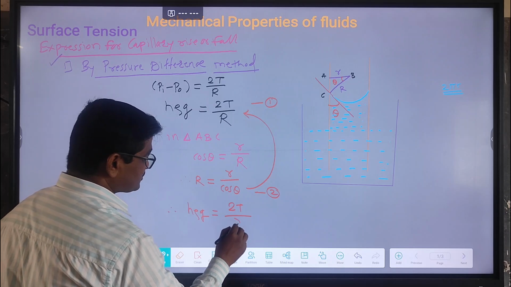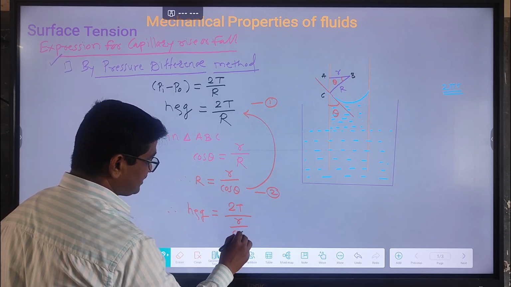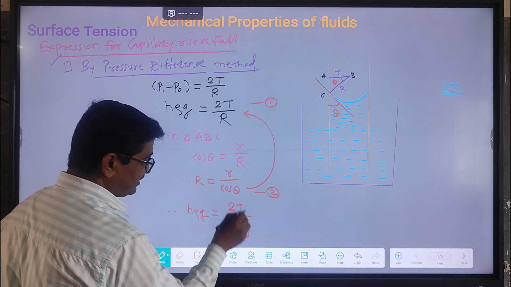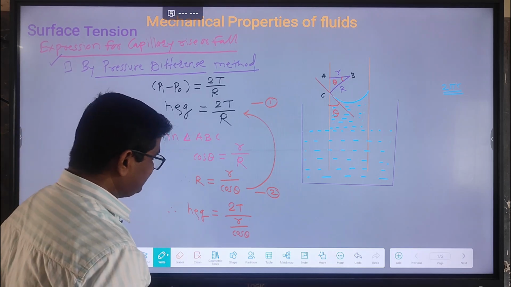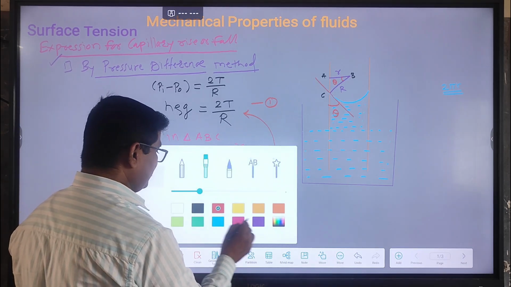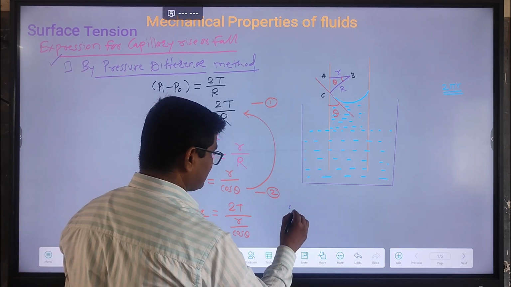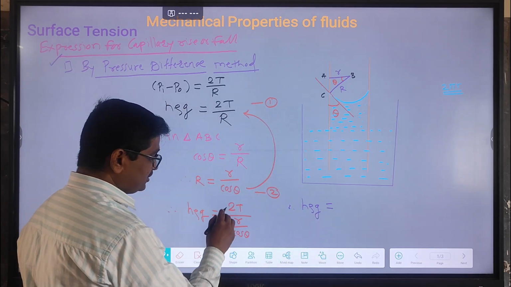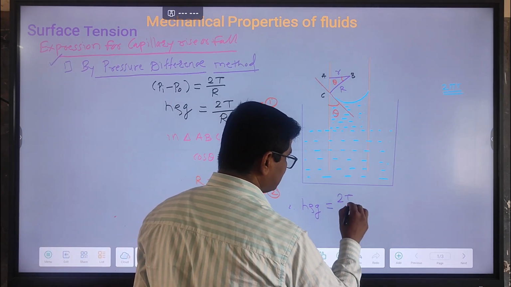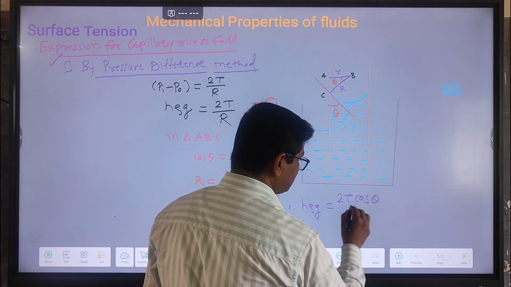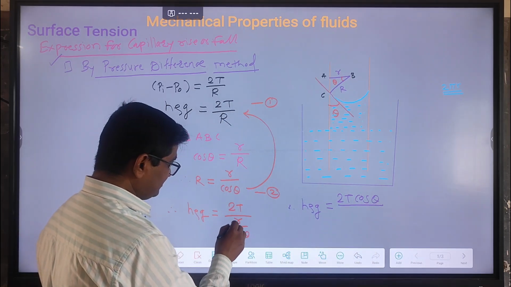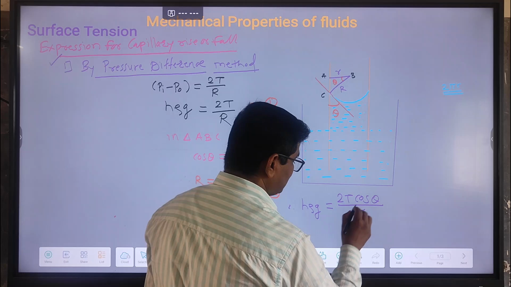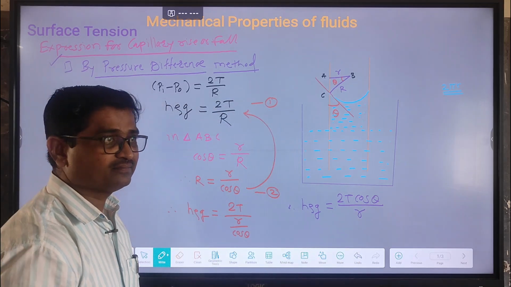R is equal to what? Small r divided by cos theta. So cos theta, take it to the numerator. So now we get h rho g is equal to 2T cos theta upon what is remaining? Small r. 2T cos theta upon r.